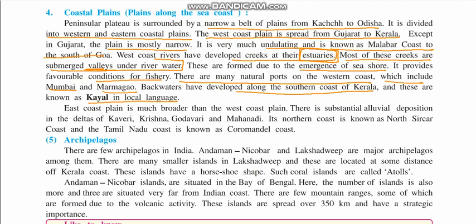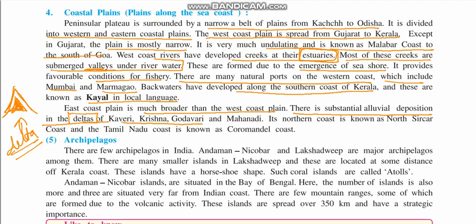East Coast plains are much broader than the West Coast. See, West coasts are very narrow. They are very near the coast, while East Coast plains are away from the coastal lines and they are broader. There are substantial alluvial deposits in the delta. What are deltas? Deltas are triangular shaped landforms which are created due to the bifurcation of the rivers. When the river bifurcates, a triangular form of land is created, and that is known as delta.